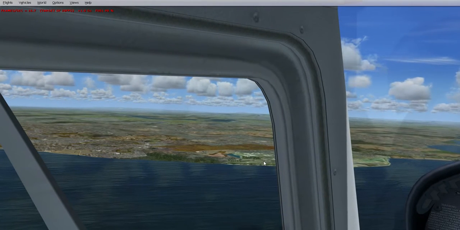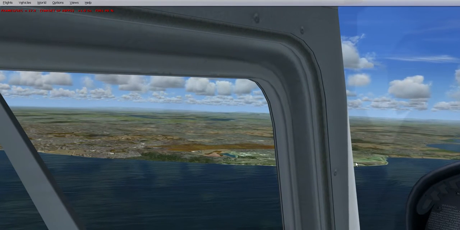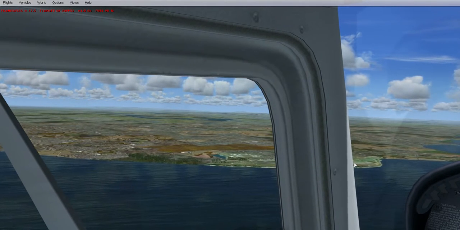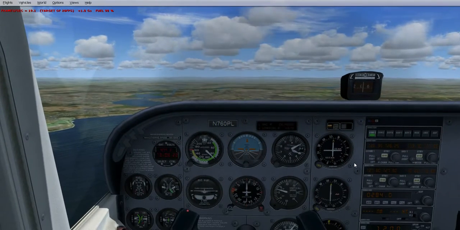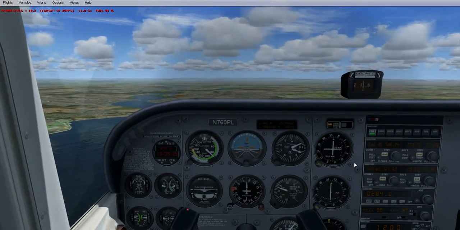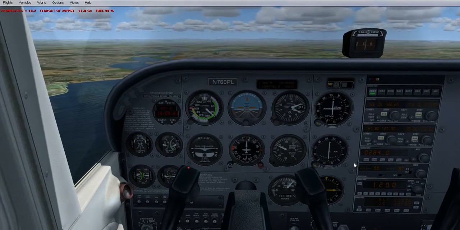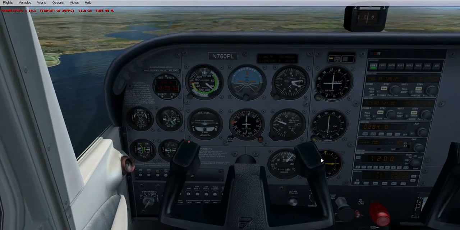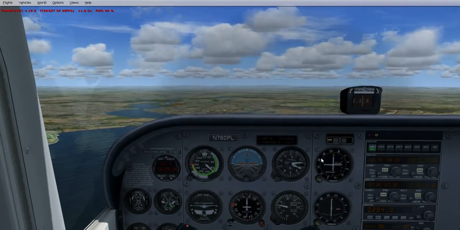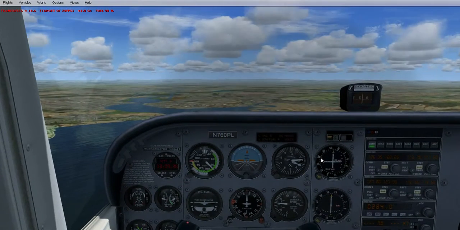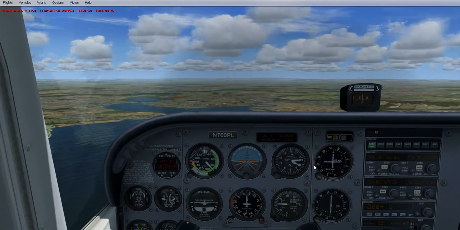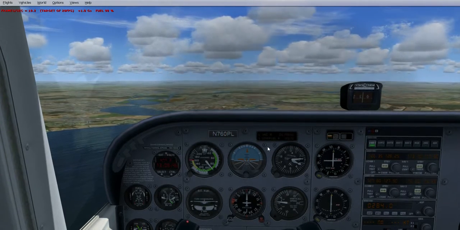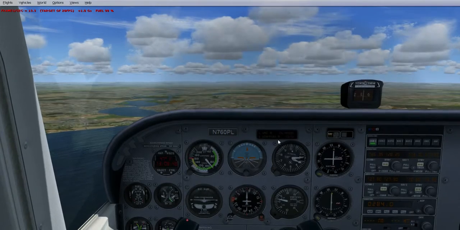We've got Liverpool over on the left. It's Liverpool Airport. Our ICAO code again is EGGP, Echo Golf Golf Papa. Still climbing slightly. I want to try and get the altitude down, so push the elevator trim down slightly. Just do a nice gradual descent back down. I'll try and get down to about 1,000 feet. Just come off the throttle a little bit.